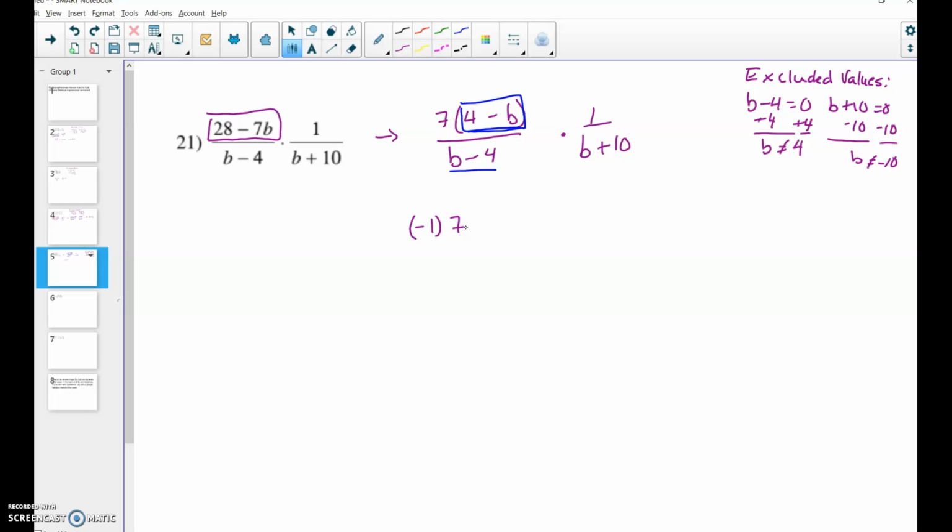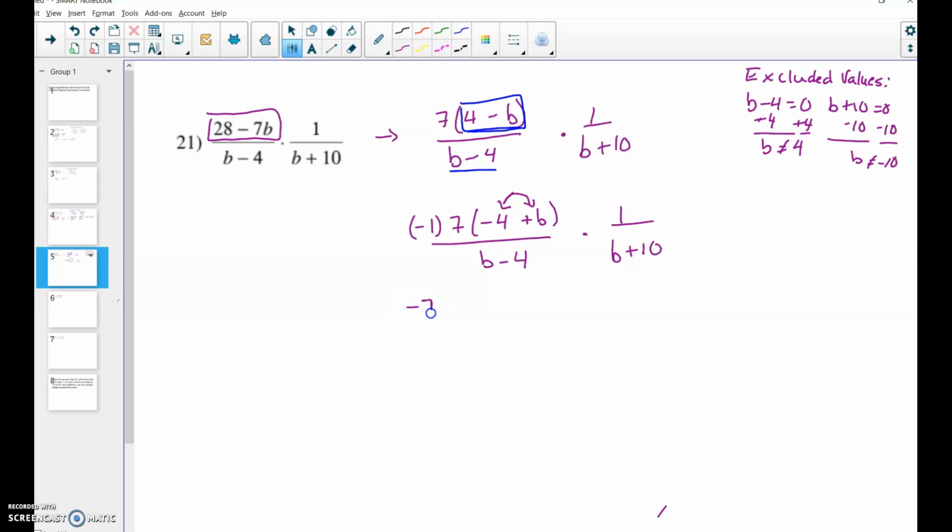So I already have the 7. I'm going to take out a negative 1. If I take out or divide that 4 by a negative 1, that leaves me with negative 4. If I take out or divide that negative b by a negative 1, that leaves me with a positive b. Okay, they almost look identical. The only thing that I'm going to do is switch the order of these two. Okay, I'm not changing any part of the problem, just switching how they're ordered.